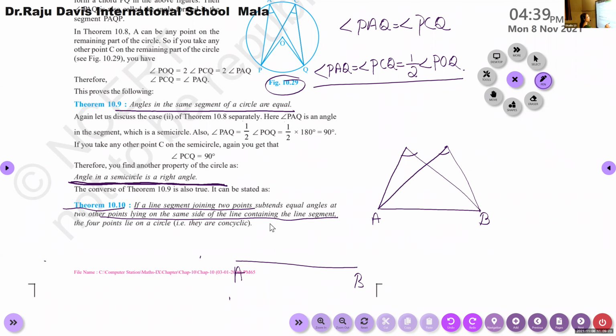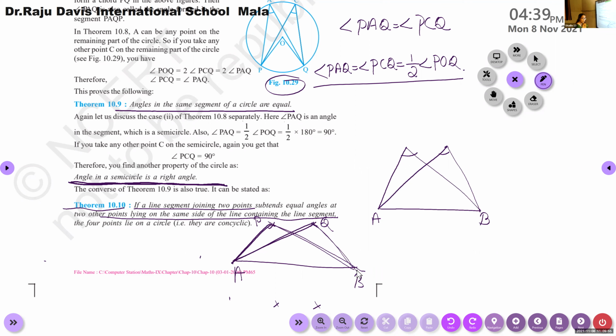We have to choose 2 points on the same side of AB, either here or here. You can't choose one here and one on the other side. You have to choose 2 points P and Q on the same side of AB. Understood?